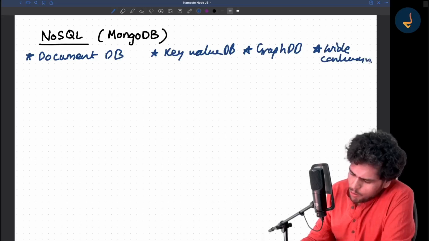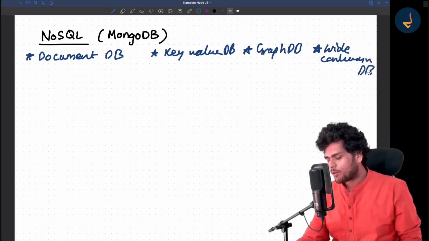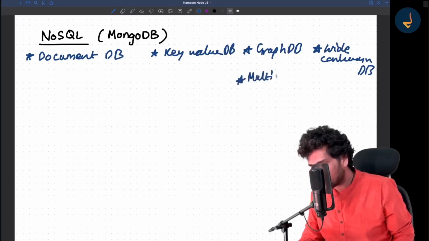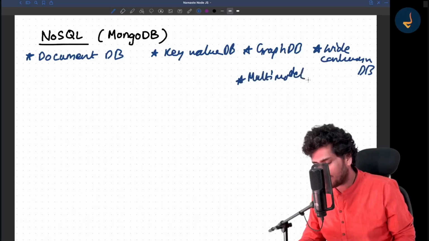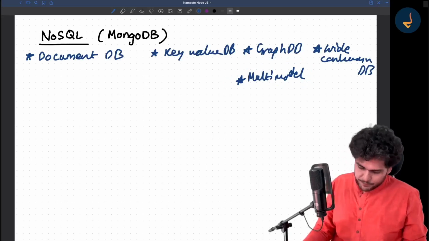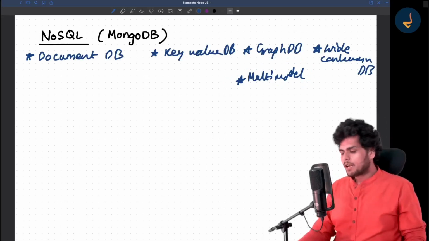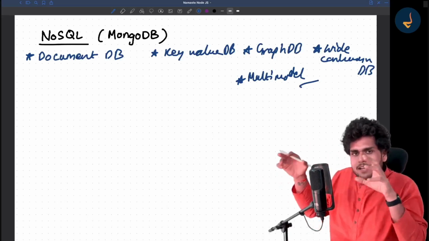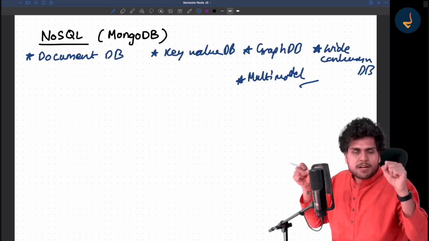Now, if you are curious, go read about all of it. There is one more type actually, known as multi-model. Multi-model means it comprises multiple models of databases.